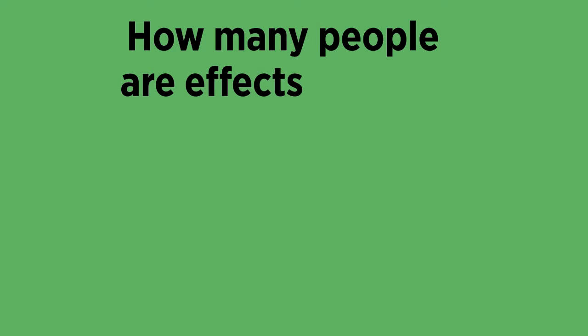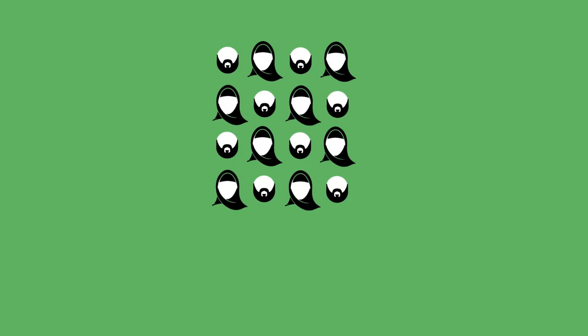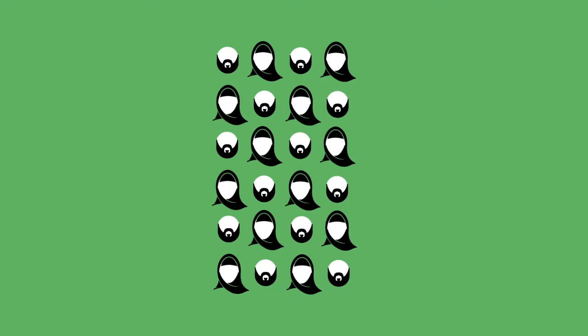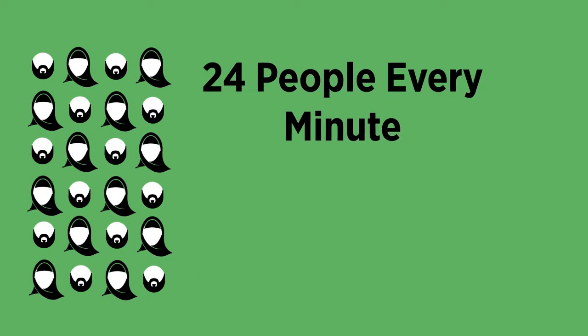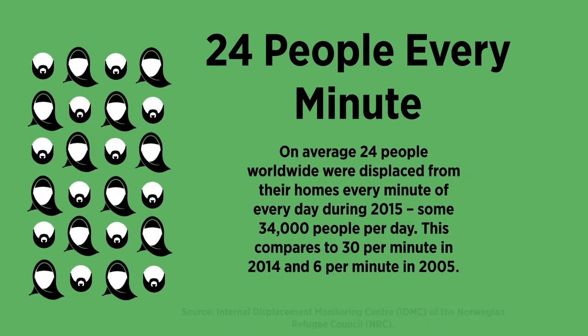Let's look on a larger scale. Just how big are the effects and how many people are getting affected by this? "24 people every minute." On average, 24 people worldwide were displaced from their homes every minute of every day during 2015, some 34,000 people per day. This compares to 30 per minute in 2014 and 6 per minute in 2005.